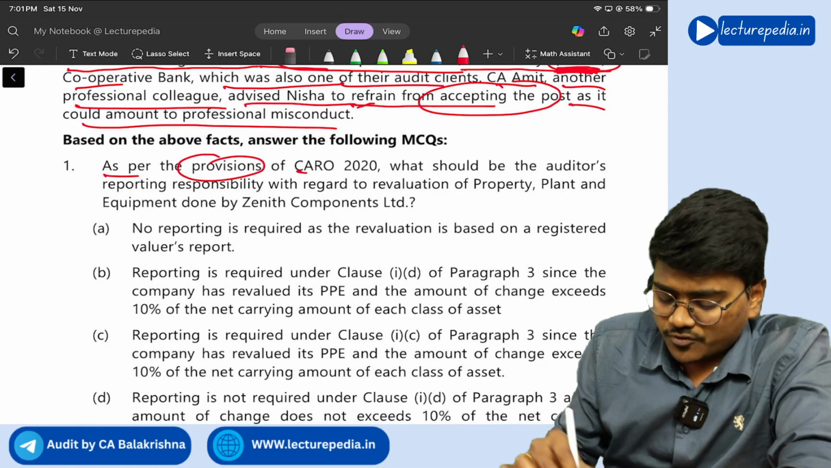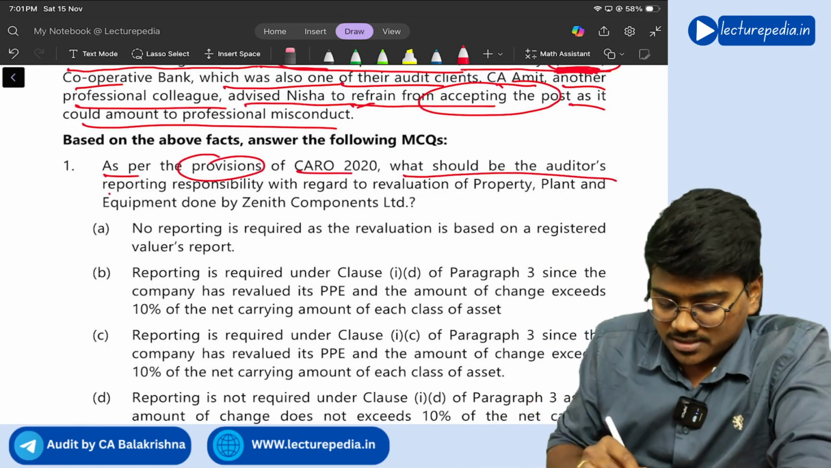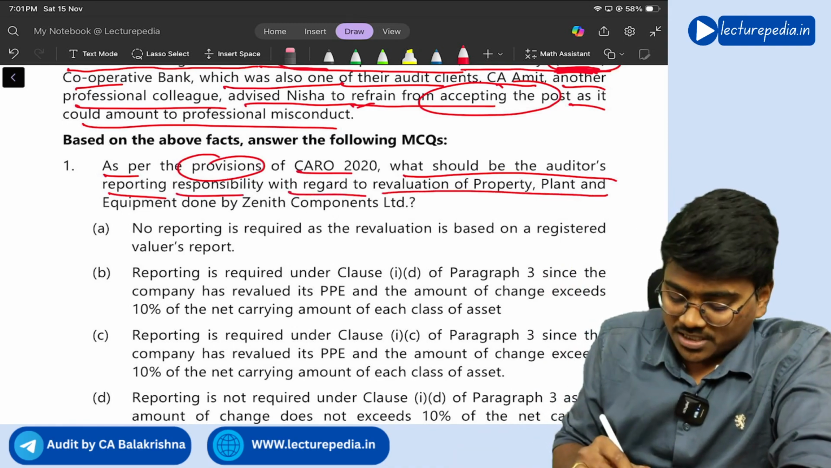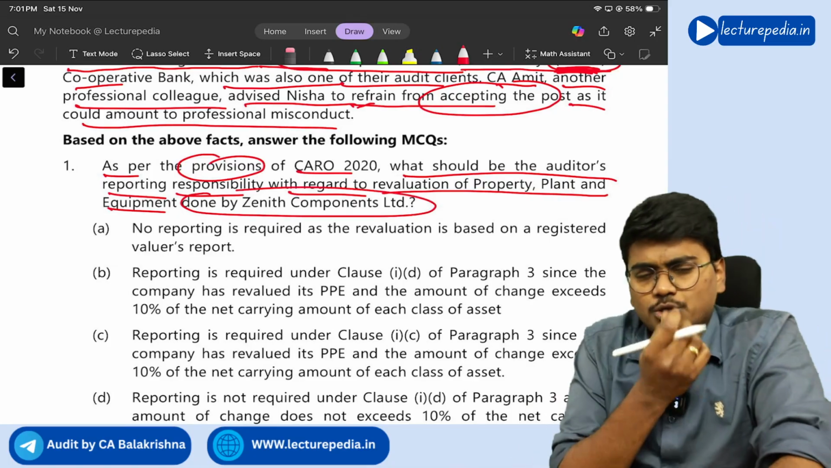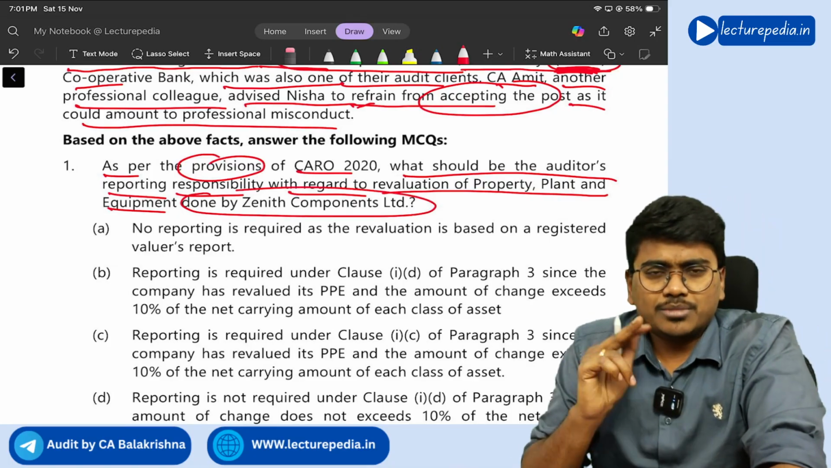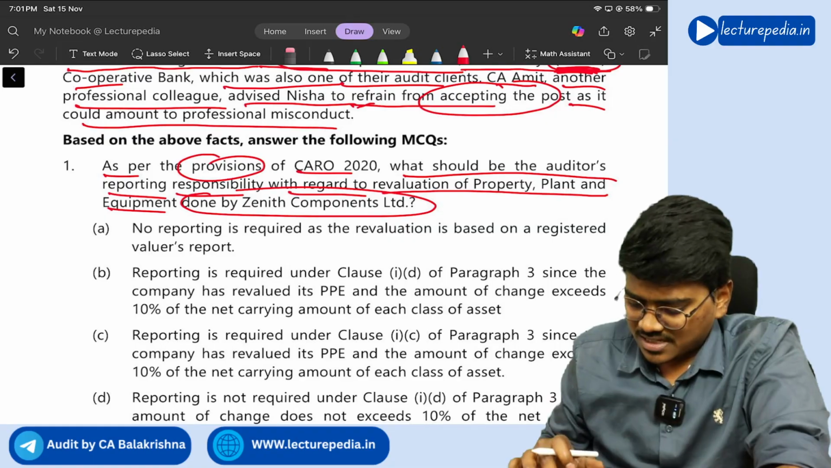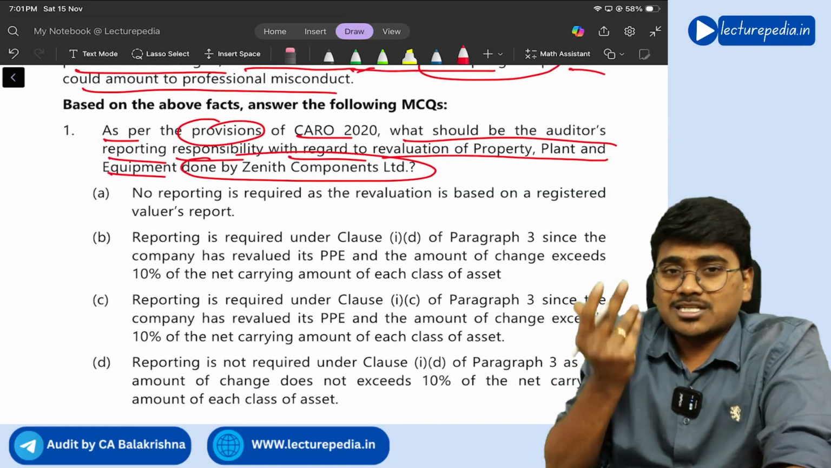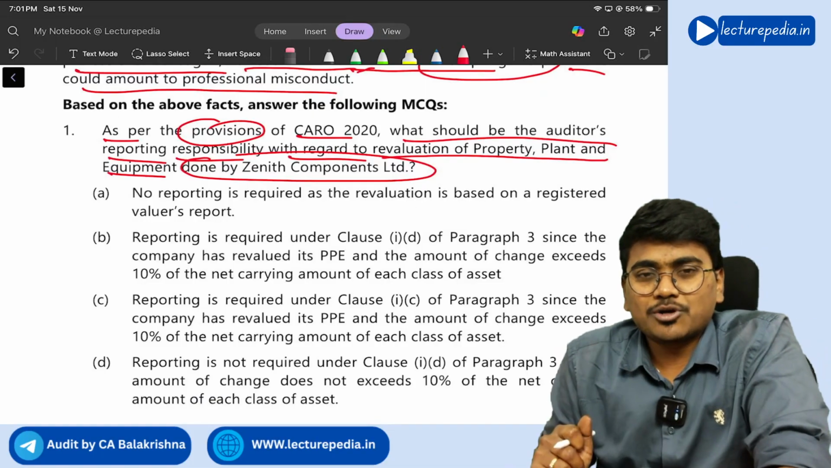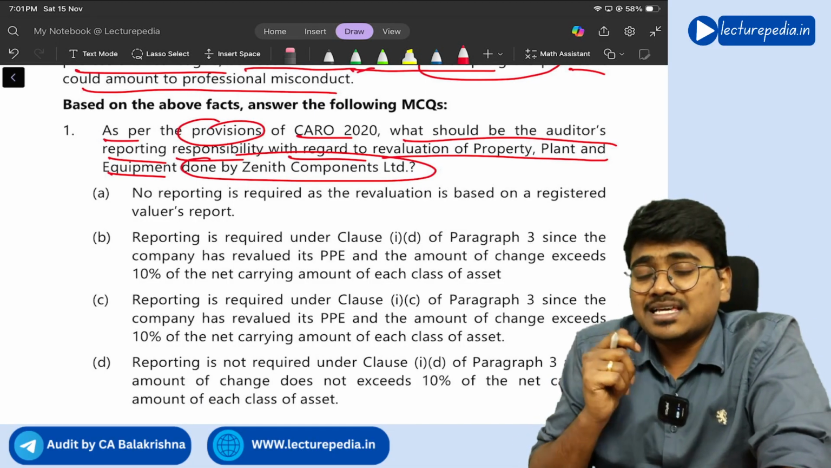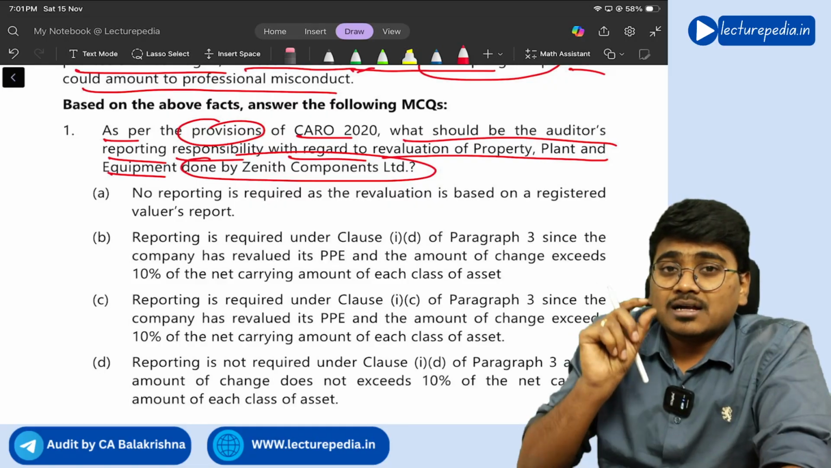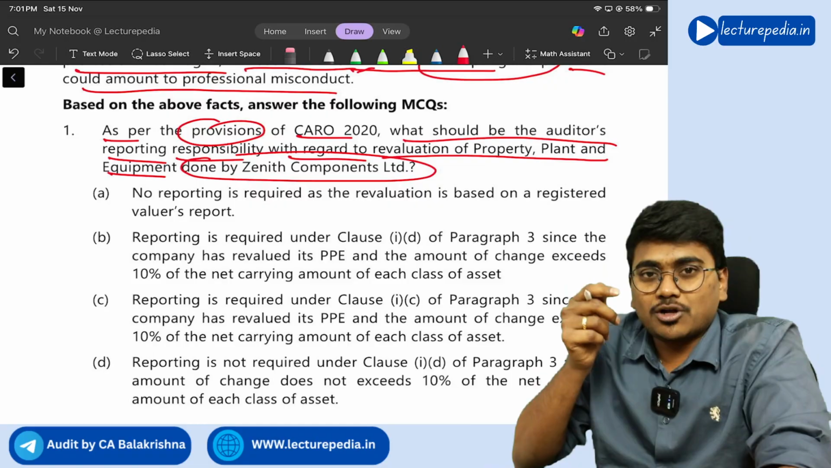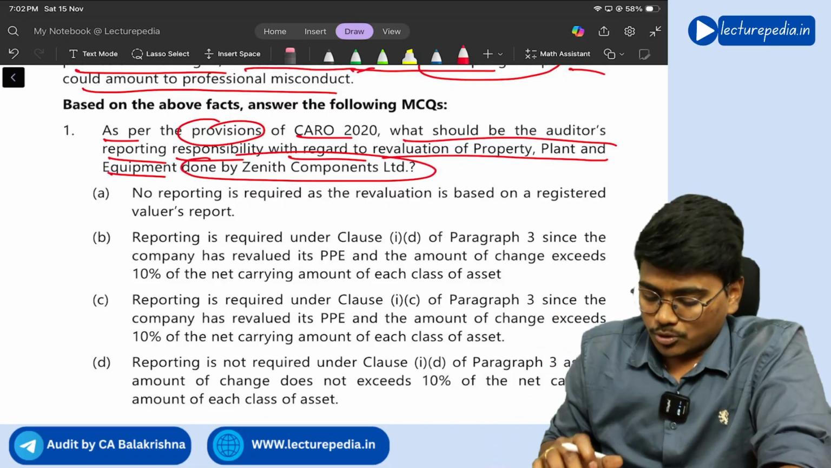As per the provisions of CARO 2020, what should be the auditor's reporting responsibility with regard to revaluation of property, plant and equipment done by Zenith? You will report in clause number 1 because more than 10% increase has occurred. Now, they have given clause 1, subclause D or subclause C. It is subclause D, right? Subclause C deals with the title deeds being in the name of the company. Whereas subclause D deals with a 10% or more change.